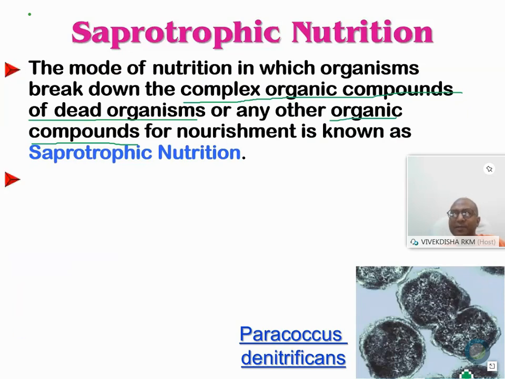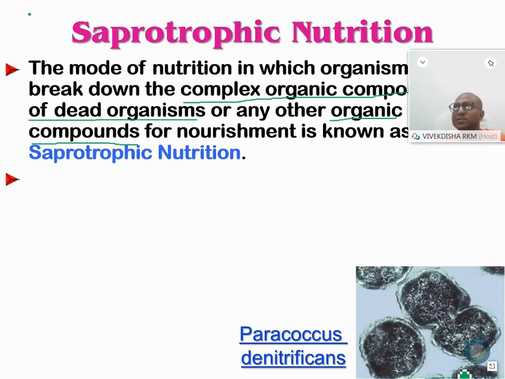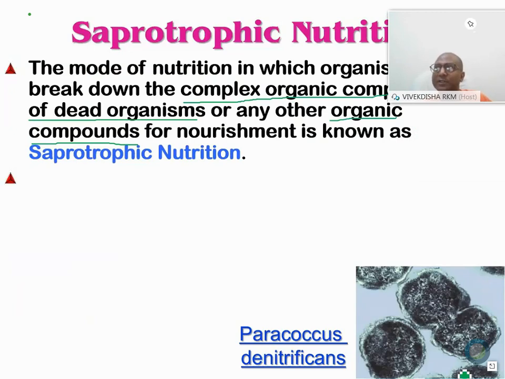Examples are vital. Examples already mentioned, Paracoccus denitrificans. If you have heard about it or read the nitrogen cycle, nitrogen is liberated from the dead organisms after their passing or from their different other sources. So at that time nitrogen is coming back to the atmosphere once again, and for that Paracoccus is helpful. So the name for that is denitrification.